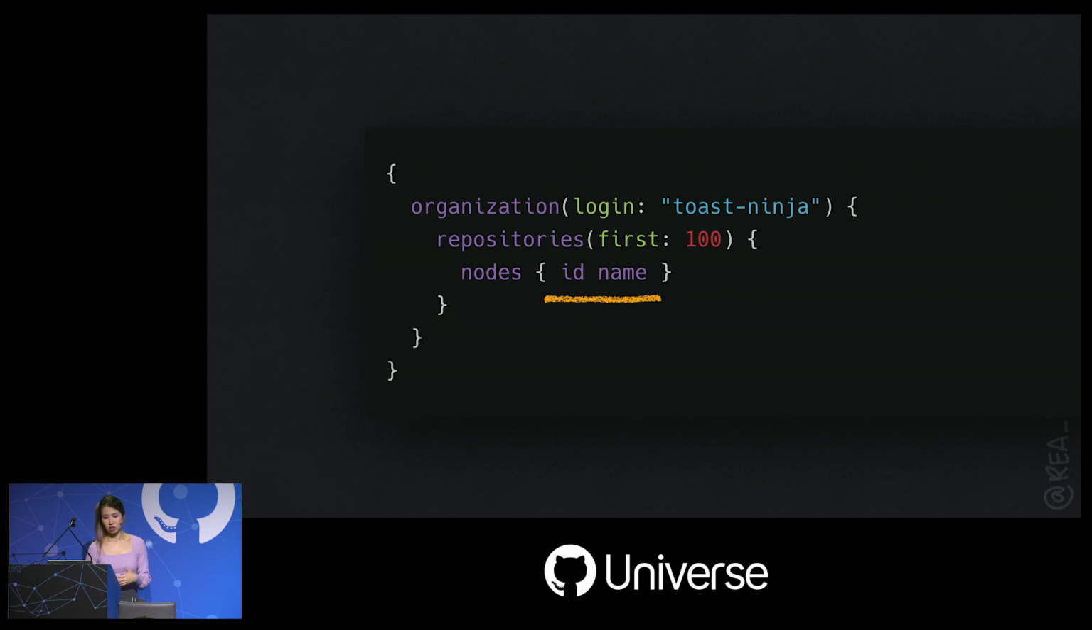So this query would fetch IDs and names of the first 100 repos. Now with IDs and names, we can create a new query where we provide one ID at a time and paginate on pull requests. Simple enough.